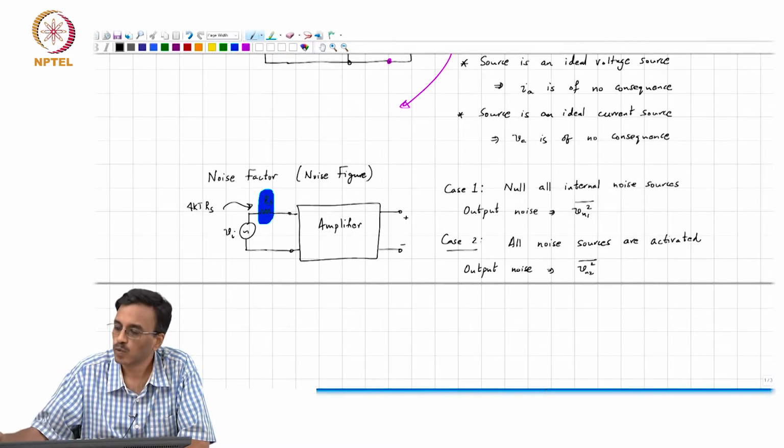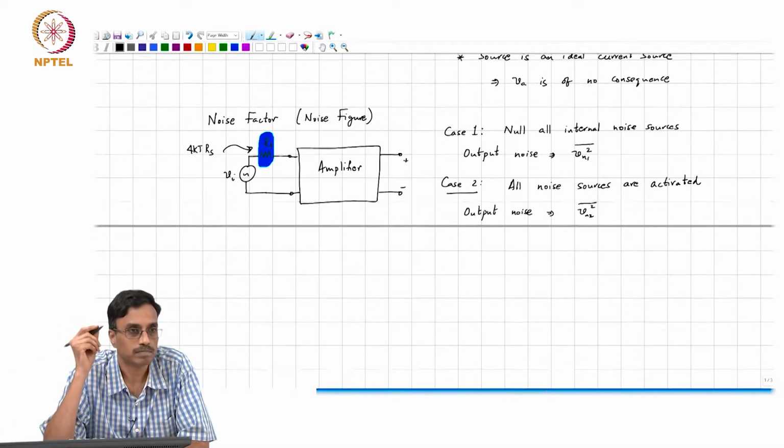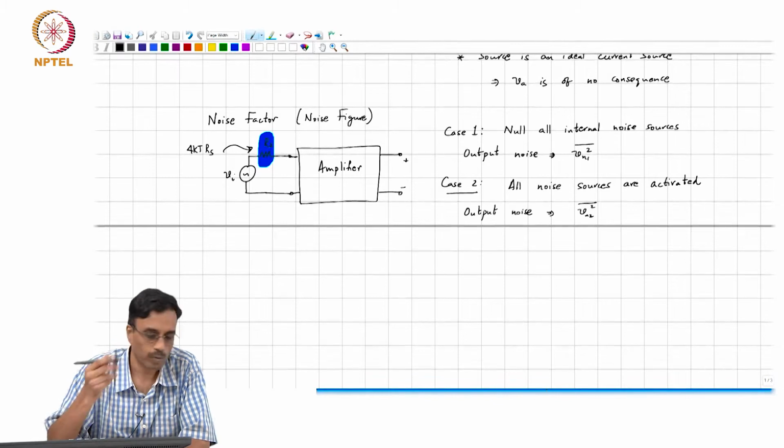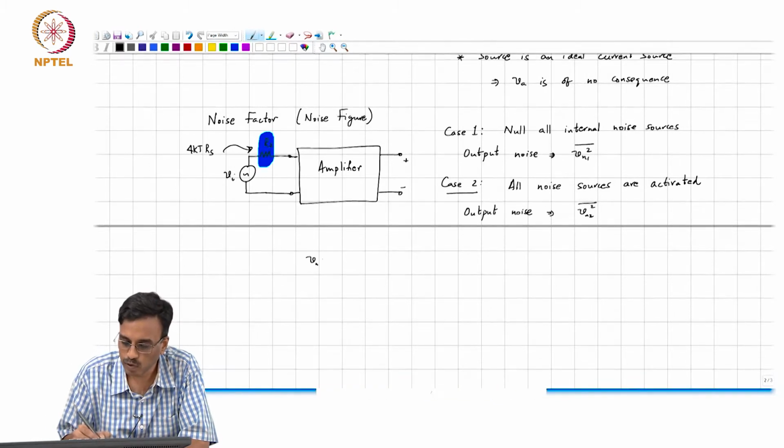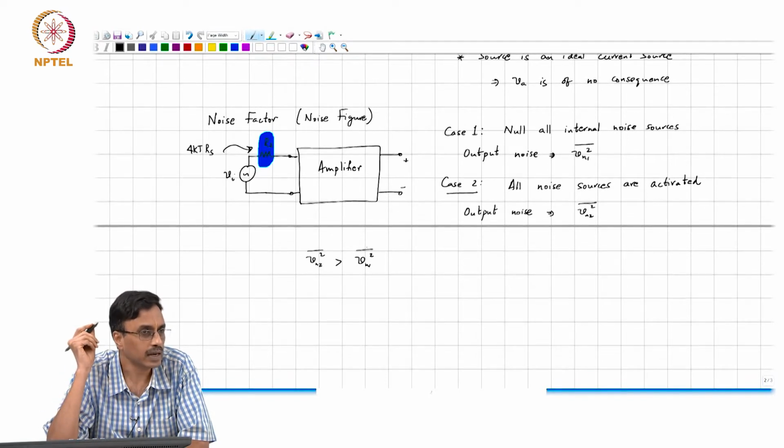All right, which will be larger? It is a no brainer. Vn2 square, the mean square value, will be much greater than Vn1 square, correct.